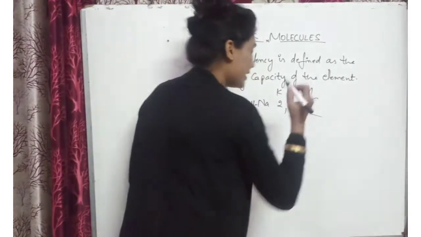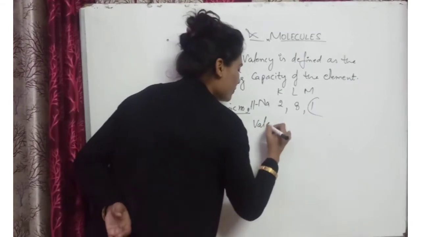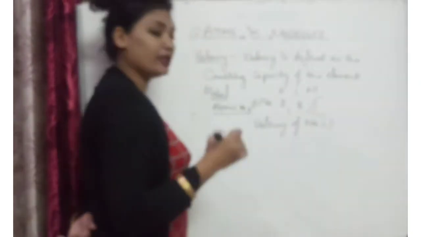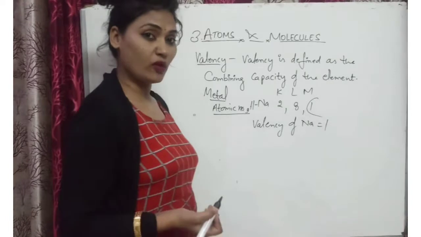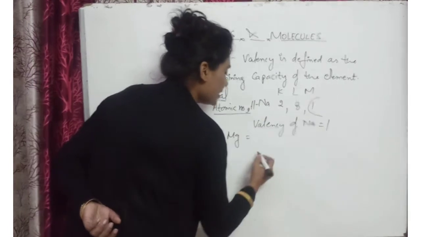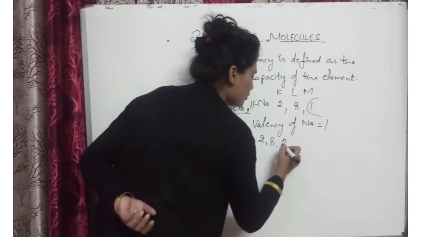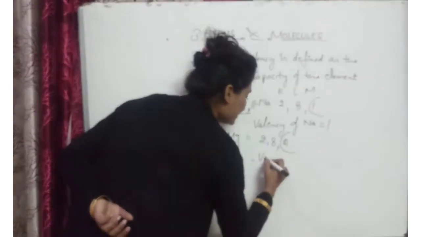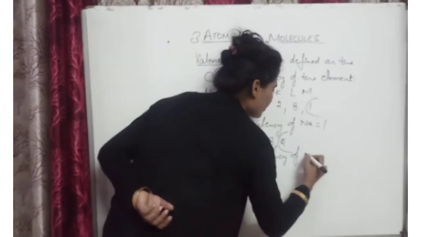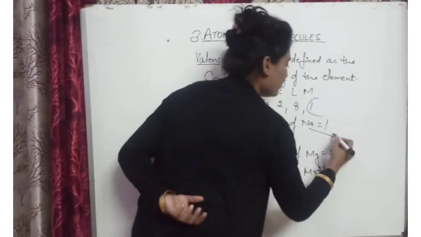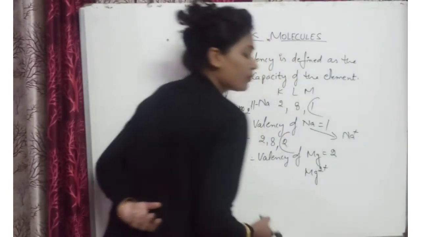So sodium will lose 1 electron, and the valency of sodium is 1. It will form a cation, so the sodium ion is formed. If we take the example of magnesium, magnesium has the electronic configuration 2, 8, 2. It can lose 2 electrons, so its valency is 2, and it will form the magnesium ion Mg2+, and sodium forms the sodium ion Na+.